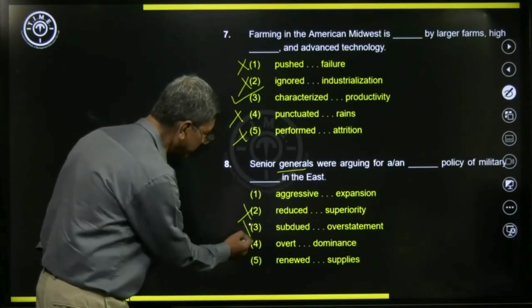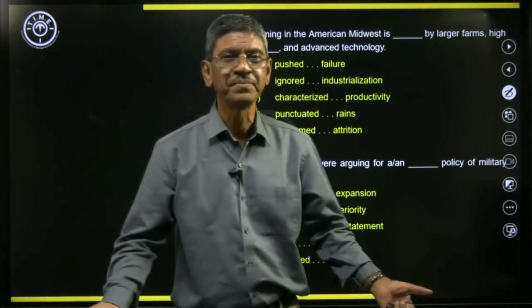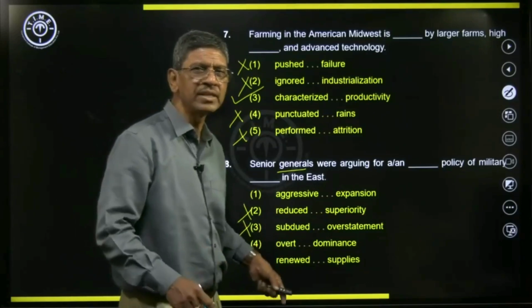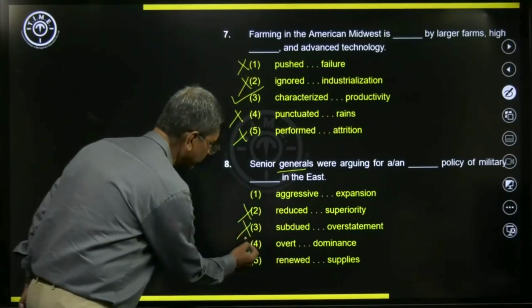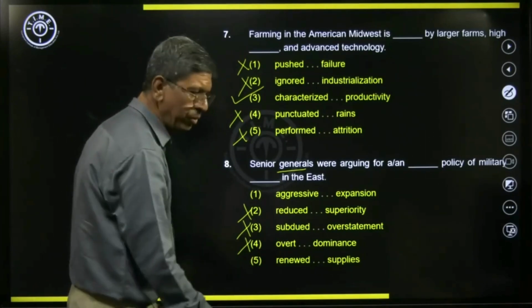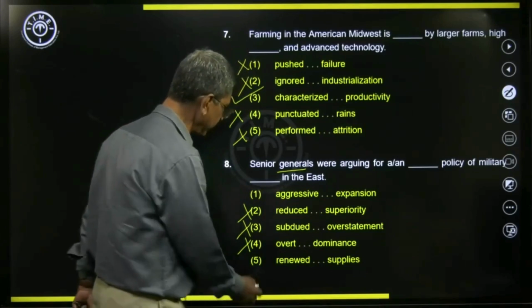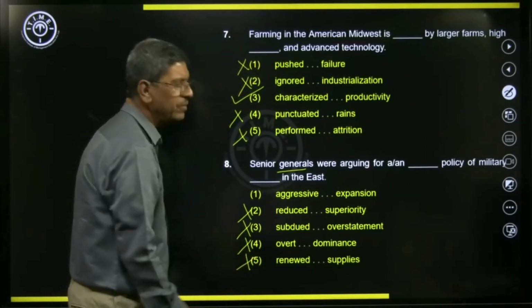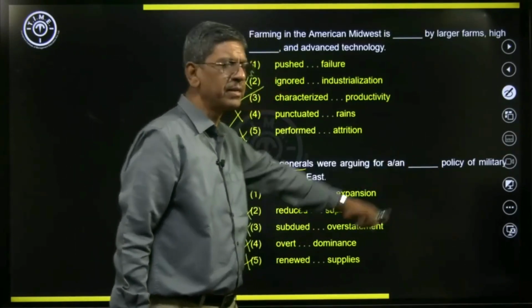Subdued policy also is not right. Overt means something that is done openly. The opposite of overt is covert. Covert means done secretly. So this also is ruled out. And renewed policy of military. So this also is not appropriate to the word policy that comes later.